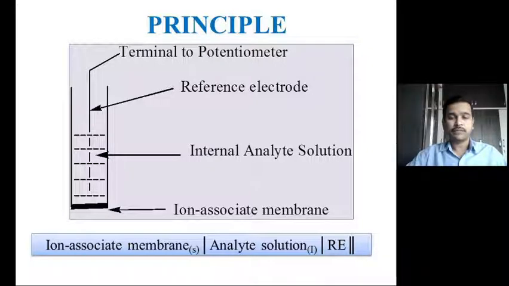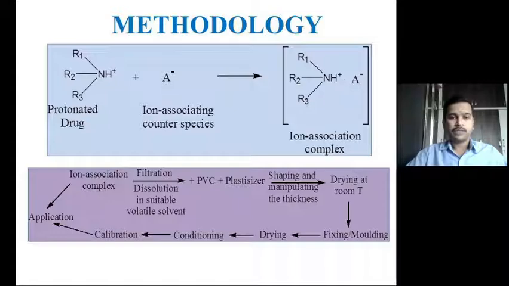This has an interface with the reference electrode, which may be the wire immersed into the internal solution, or the reference electrode immersed into the internal solution. They are indicating a double slash for the salt bridge, and this salt bridge indicates the separation of the reference electrode, the membrane sensor and the internal solution of the analyte from the sample solution into which this electrode has been immersed. So with this, let us move on to the methodology for constructing the ion association complex, which is further used to construct the membrane electrode.